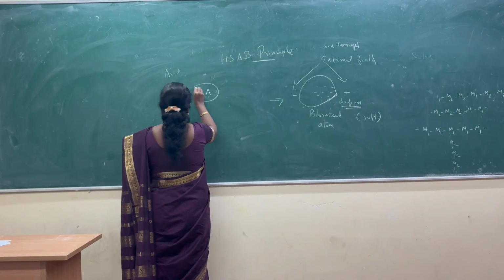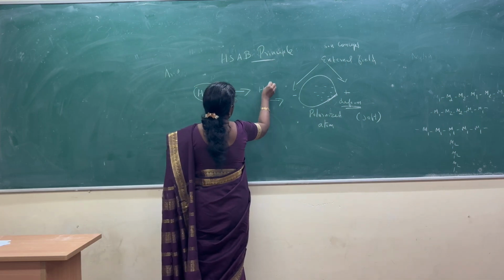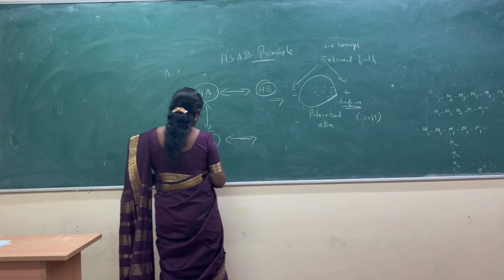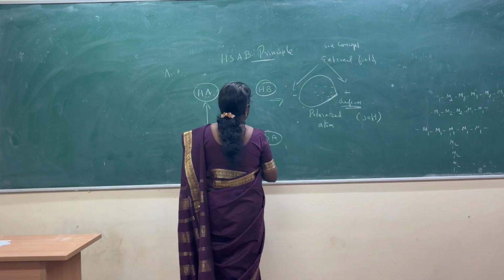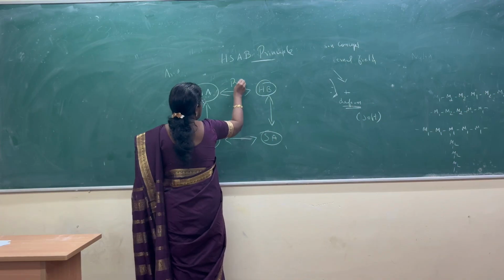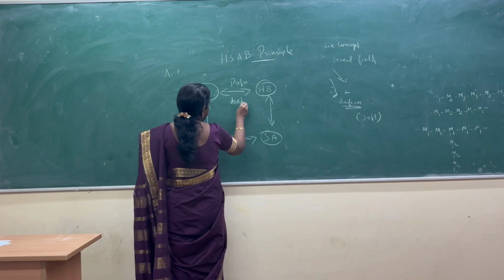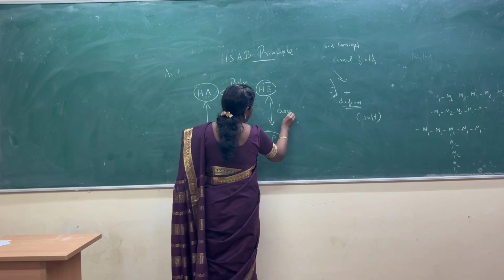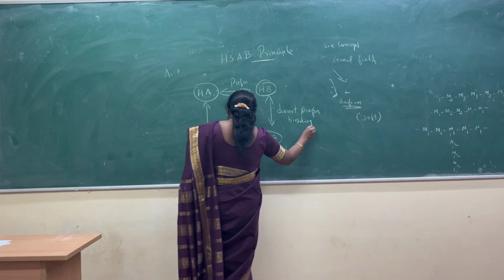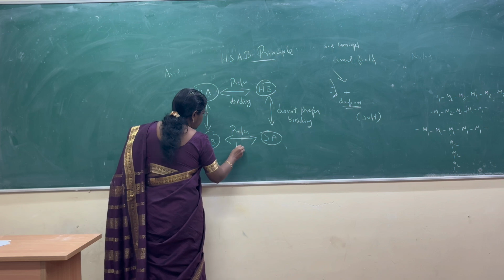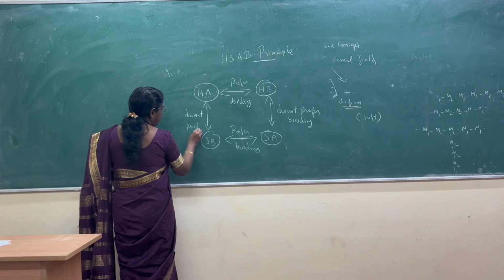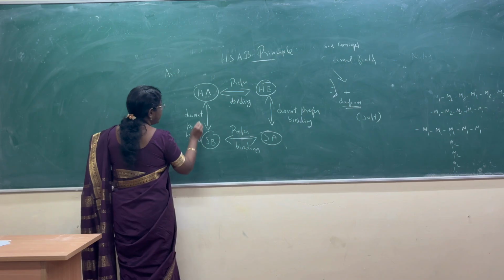That is, a hard acid prefers binding with a hard base, whereas a soft base prefers binding with a soft acid. This is preferred binding, and here they do not prefer binding. This is for the HSAB principle.